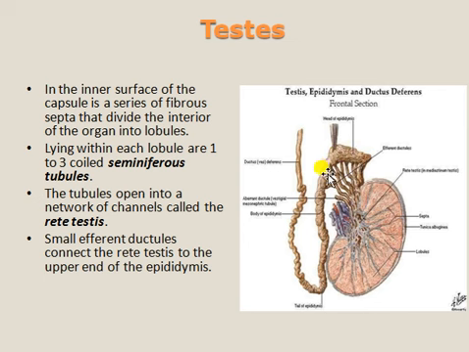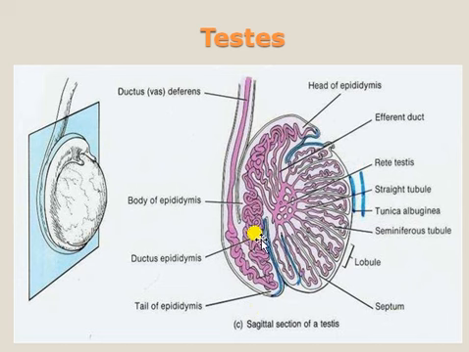This is the epididymis. So this is very clear regarding the structure: this is the head of the epididymis, this is the body, and this is the tail of the epididymis. Then after that it forms the vas deferens, the ductus deferens. This is the rete testis. The small vessels form the rete testis, and the rete testis goes into the head of the epididymis.